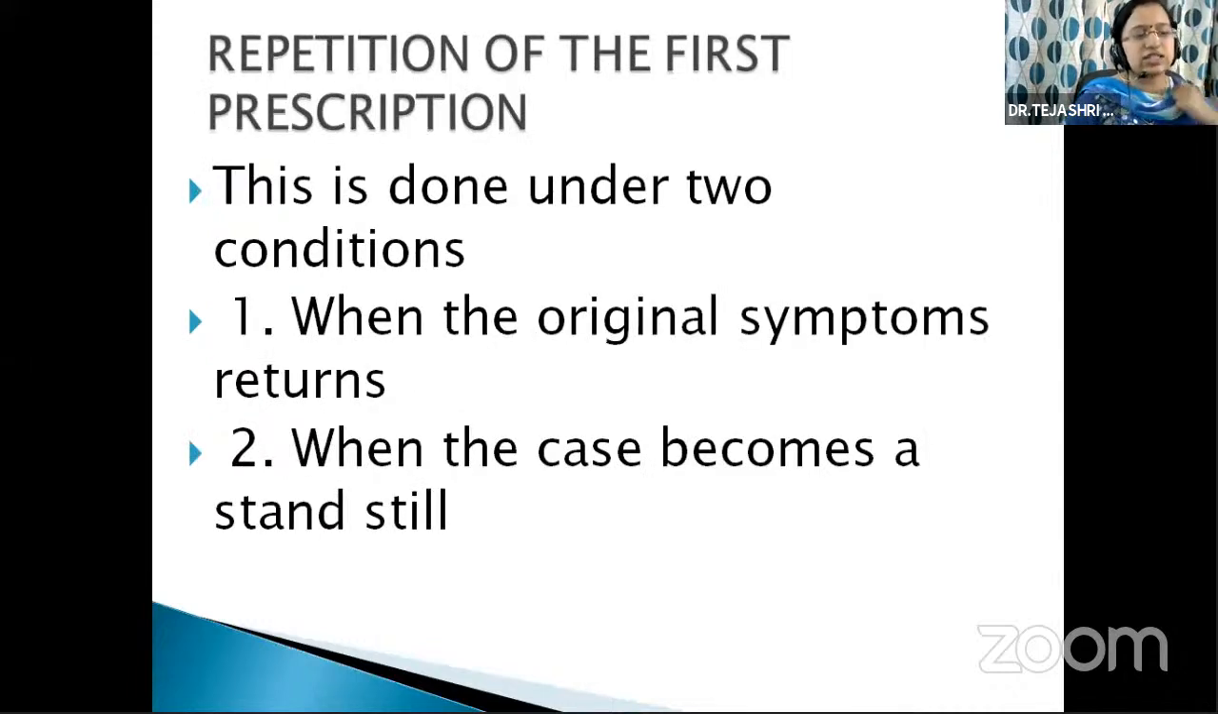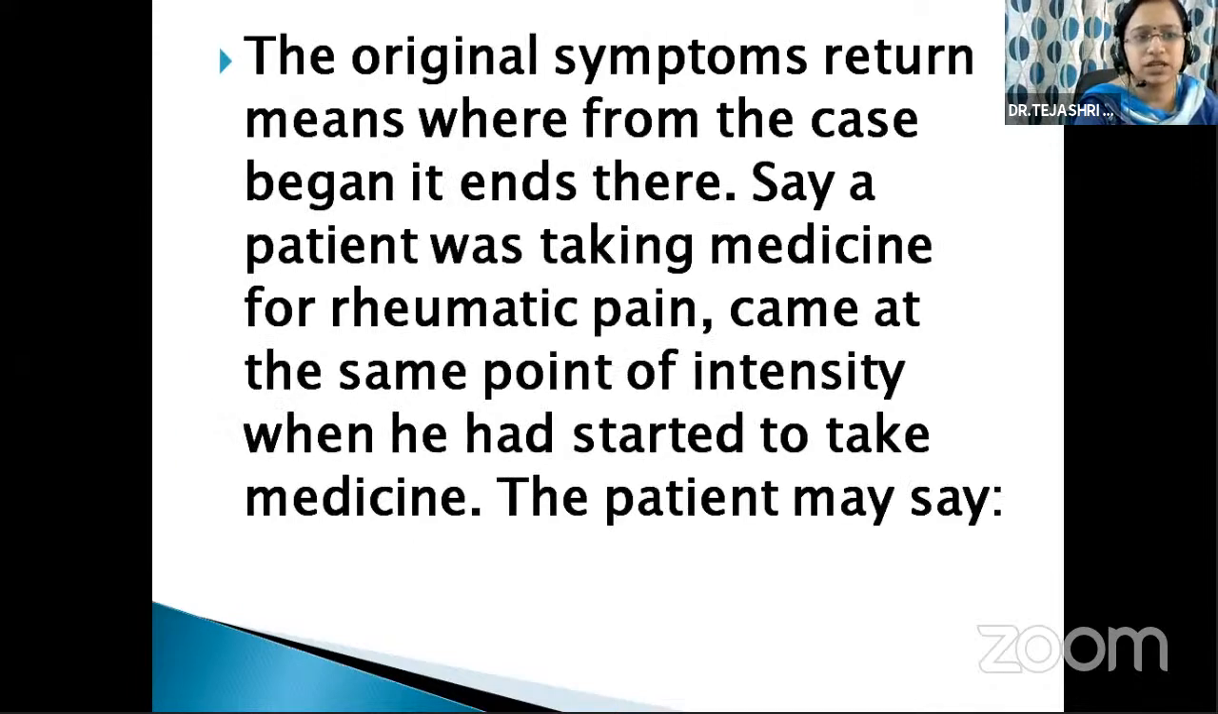So let's study the first type of second prescription, repetition of the first prescription. We repeat our first remedy under two conditions. First condition is when the original symptoms return with the same physical generals, same particulars, and same mental generals. Second, when the case becomes a standstill, that means the patient comes to a status quo position. These are the two conditions under which we repeat our first prescription.